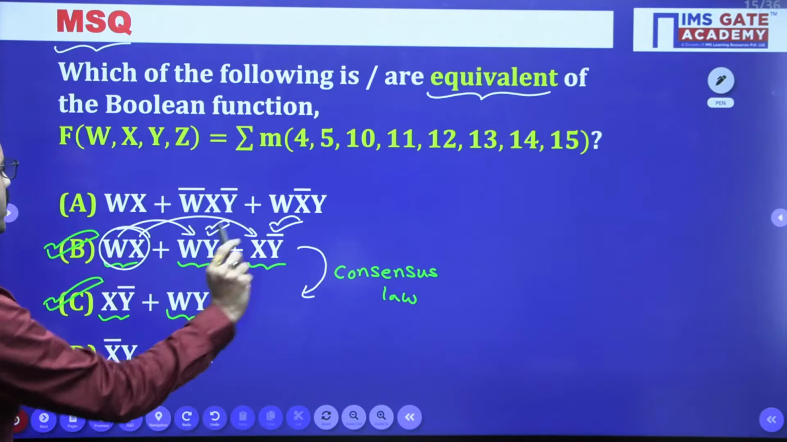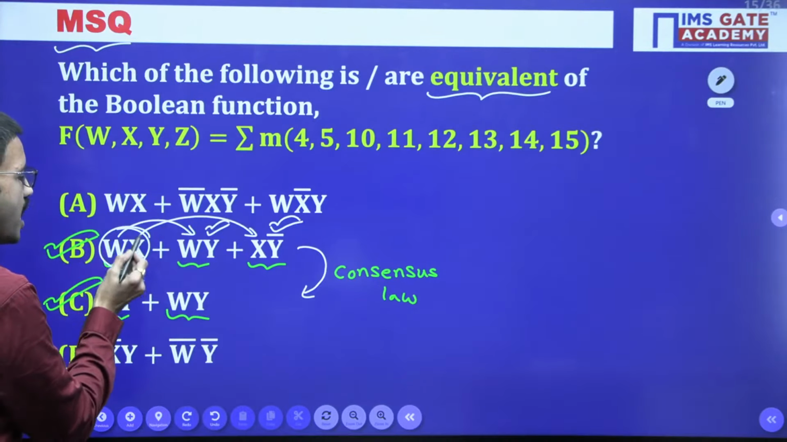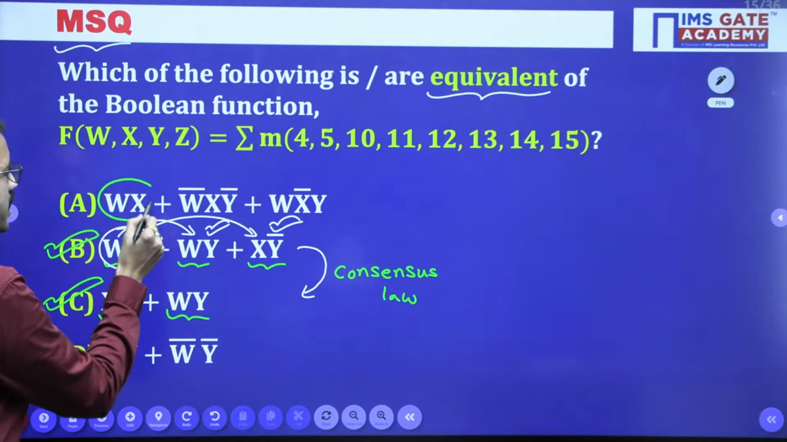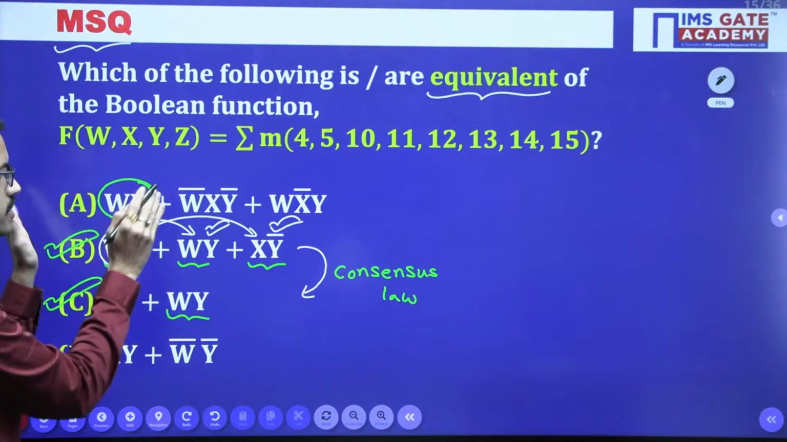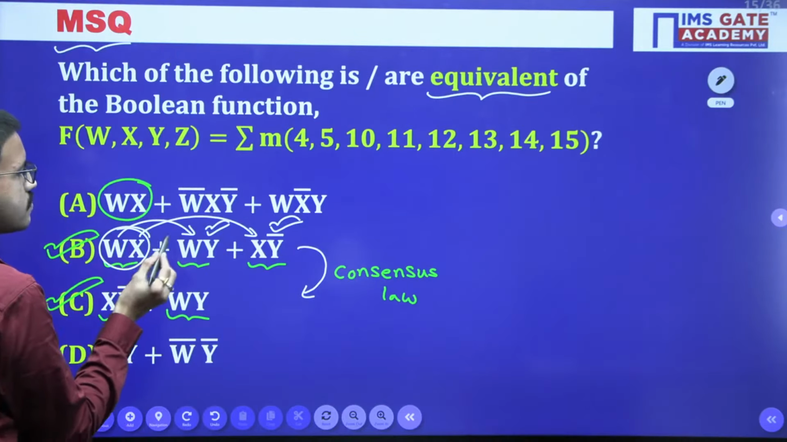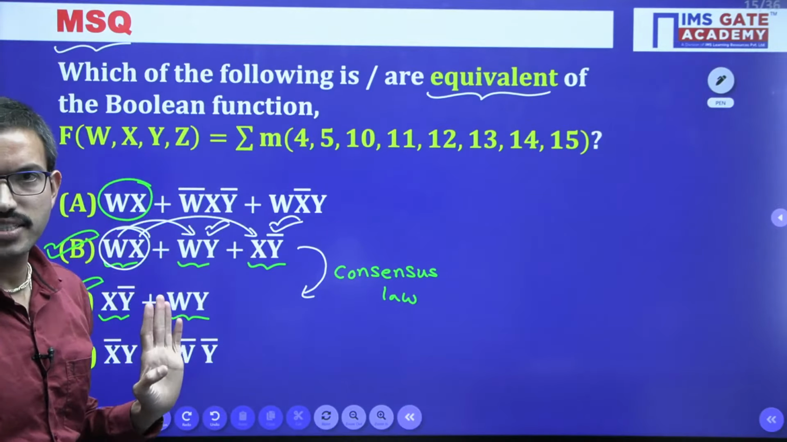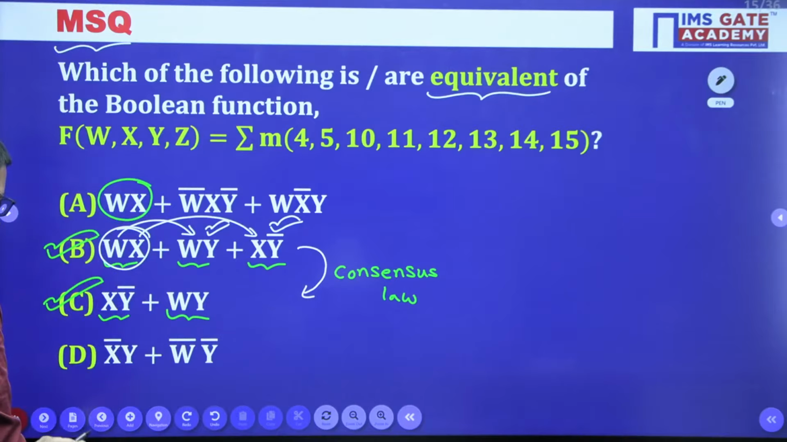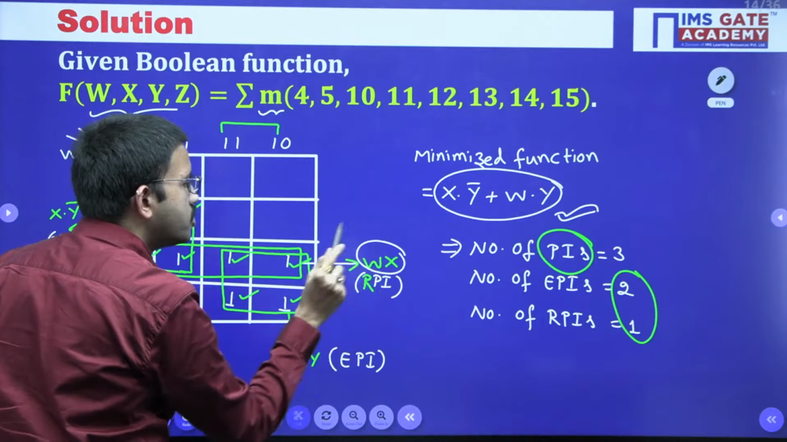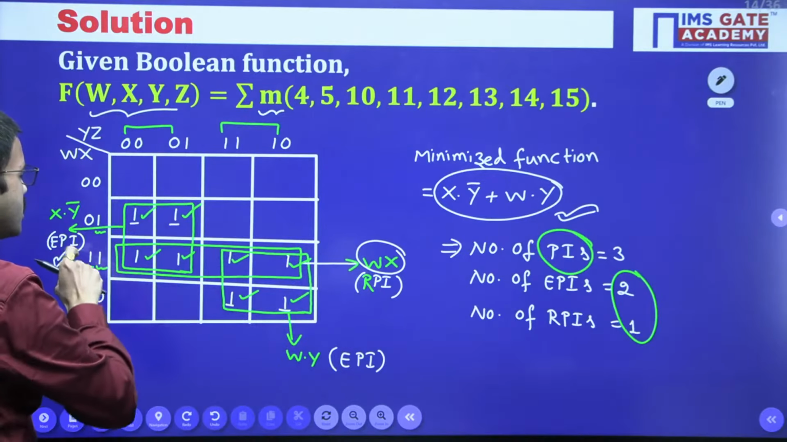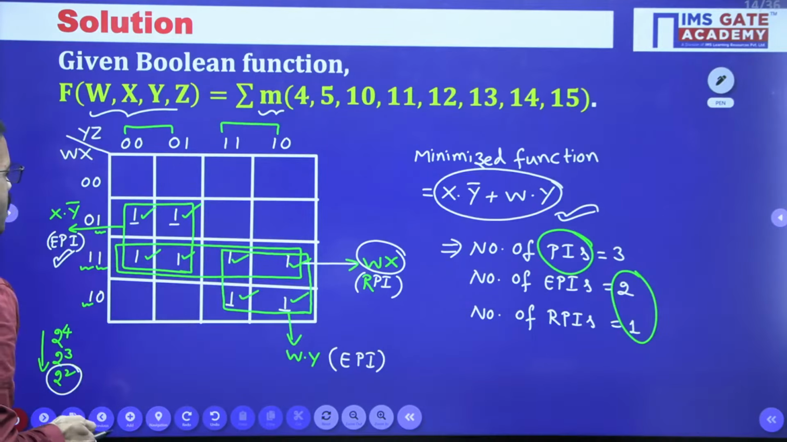Now, when you say option B is equivalent, here you have wx. In option A also you have the same term wx. So you don't need to verify that term. Now let us see whether these two terms are related to this function or not. In another way, for easy understanding, wx is nothing but this entire row, correct?